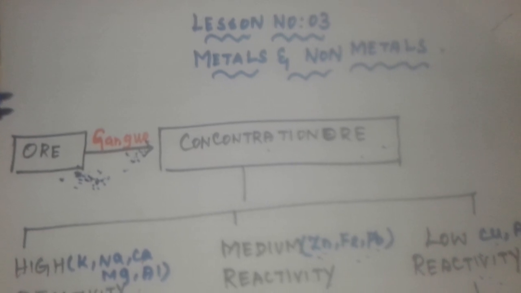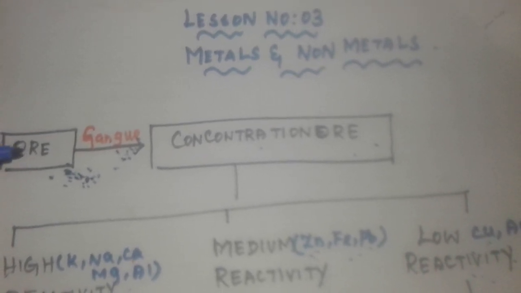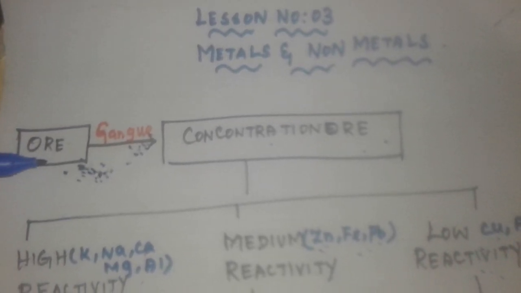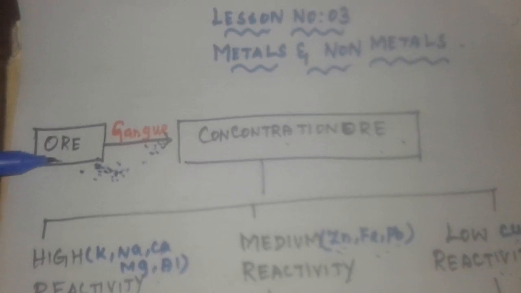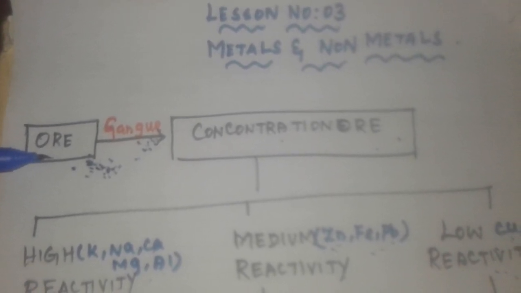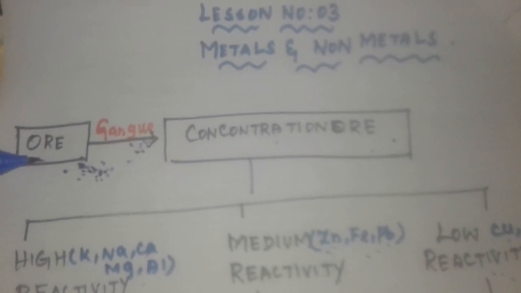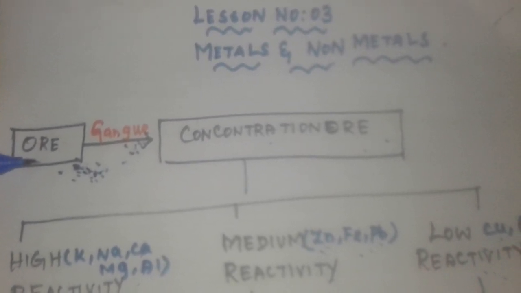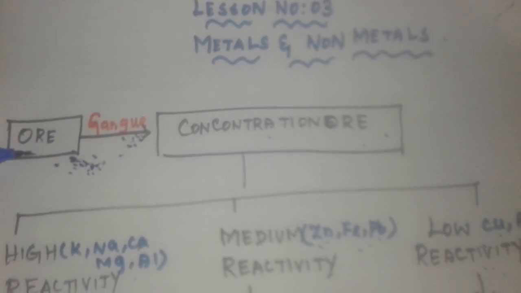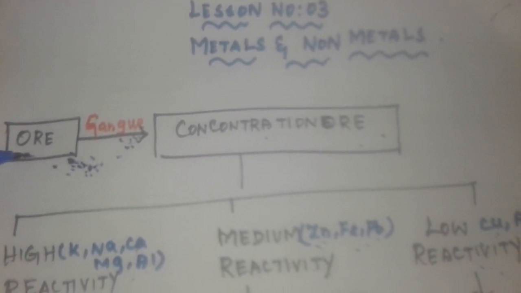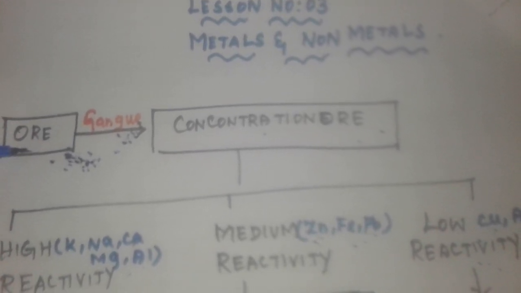Okay, from this lesson we are going to see the topic of ore. What do you mean by ore, children? Ore means minerals, which we take from our earth's crust. What do you mean by minerals? Elements or compounds that occur naturally in our earth's crust are called minerals.